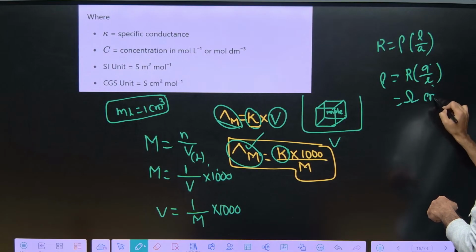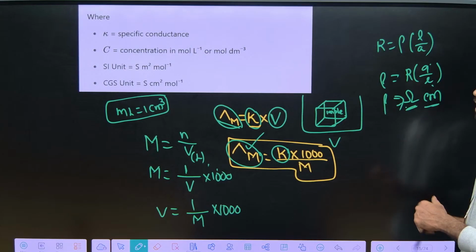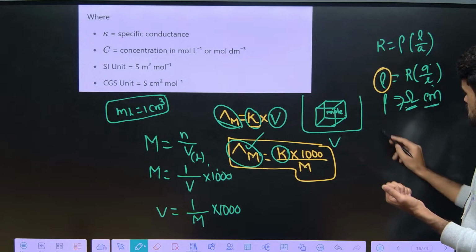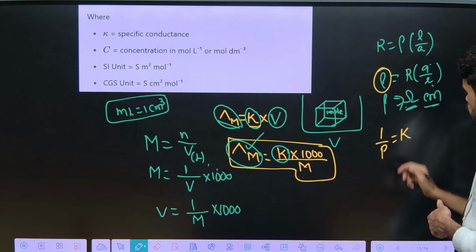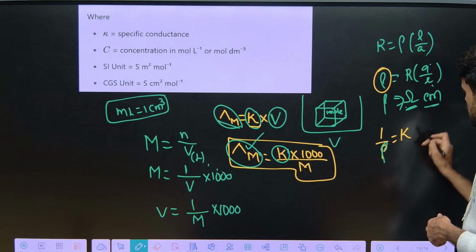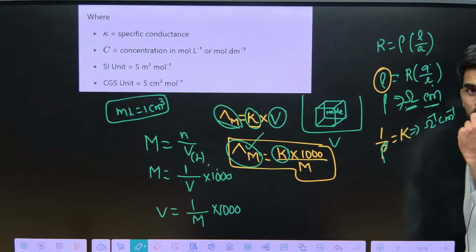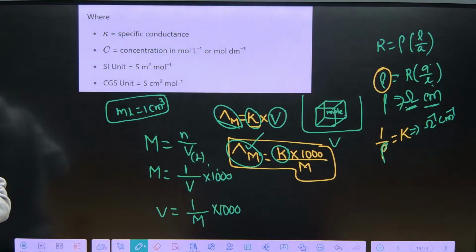So ohm centimeter is the unit for resistivity. Now 1 by rho is nothing but K, so the units become ohm inverse centimeter inverse, or ohm inverse meter inverse. Okay, hope the discussion is clear up to here.